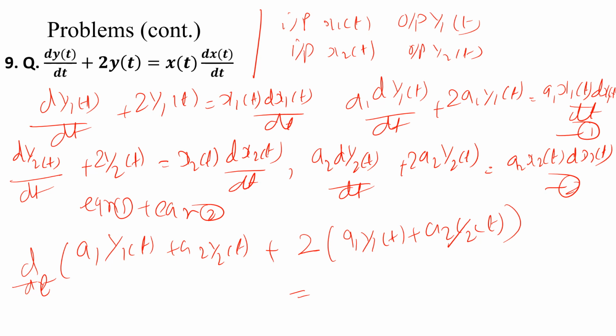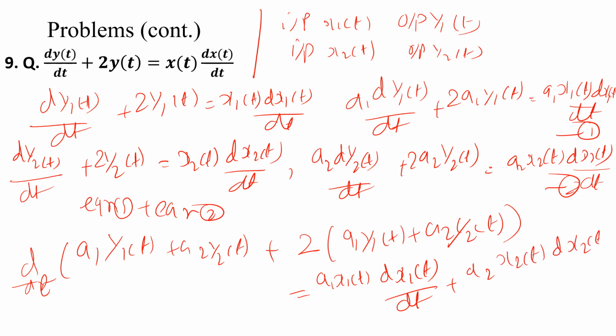So it is a non-linear function on the input side. So this system is non-linear.